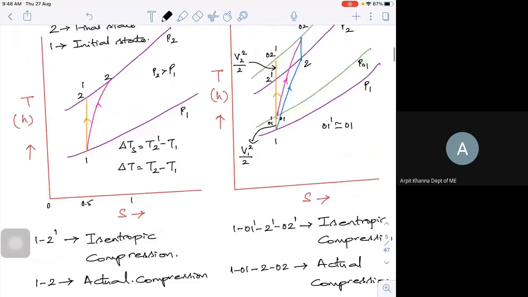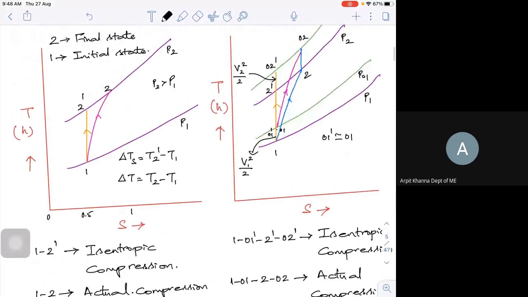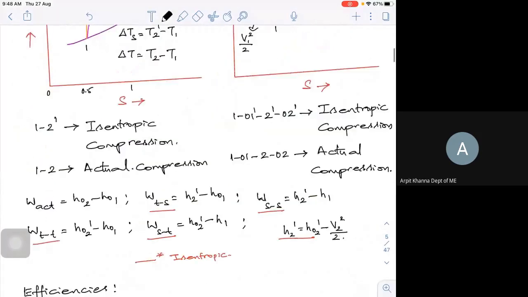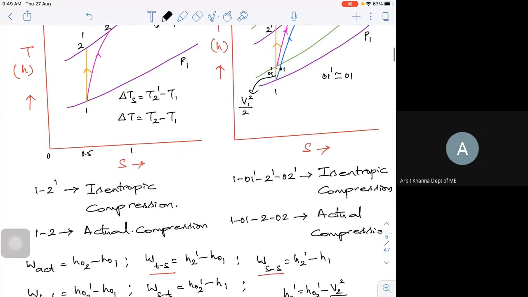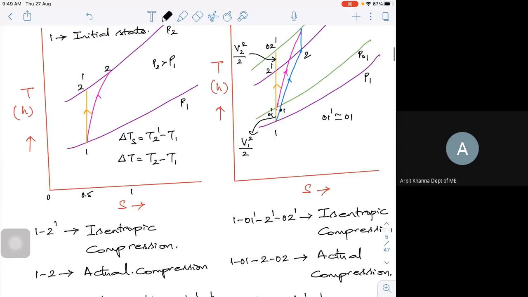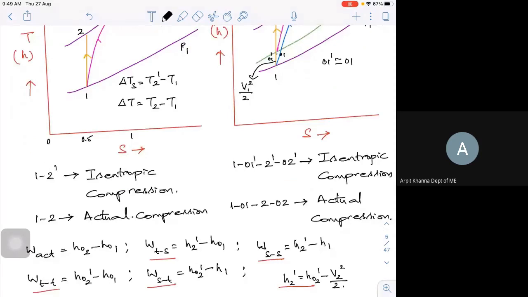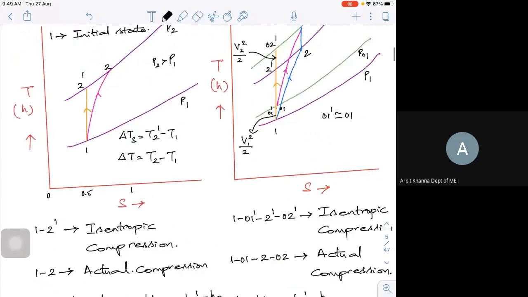That is H naught to higher enthalpy minus initial enthalpy, lower enthalpy. Total to static, what is it actually? Then static to static, total to total, then total to static. If you look at this particular thing, I have total to static, which means at the exit it is static, and at the inlet it has some amount of kinetic energy. For static to static, at the inlet there is no kinetic energy, and at the exit also there is no kinetic energy. So it is H2 dash minus H1.